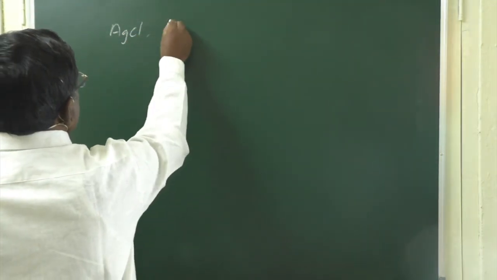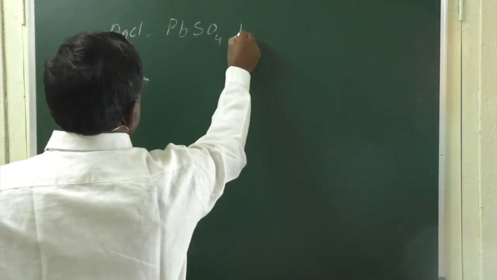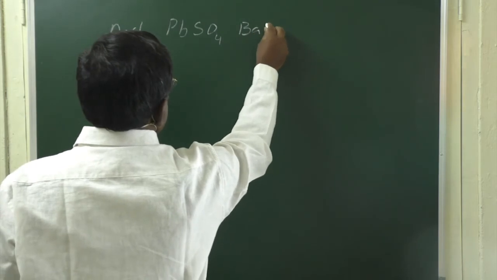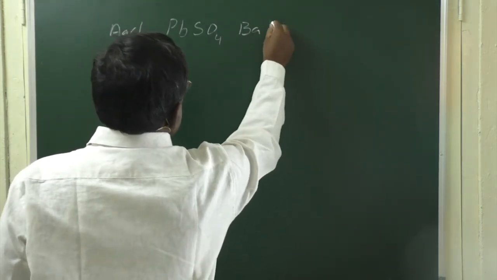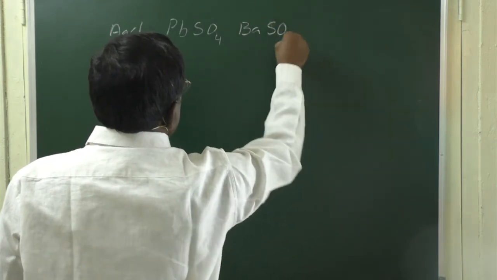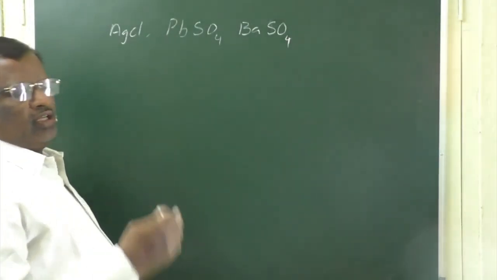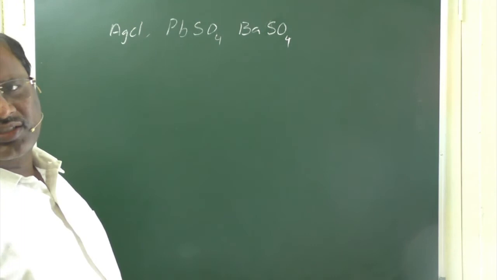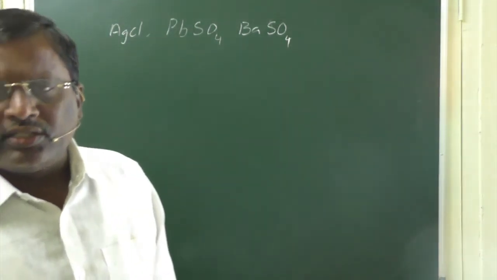Similarly, we will get lead sulphate precipitate. Similarly, we will get barium sulphate precipitate when barium chloride is added to a solution that contains sulphate ions. Likewise, we get so many precipitates, barium carbonate, etc. All those precipitates which we get have very low solubility in their aqueous solutions.